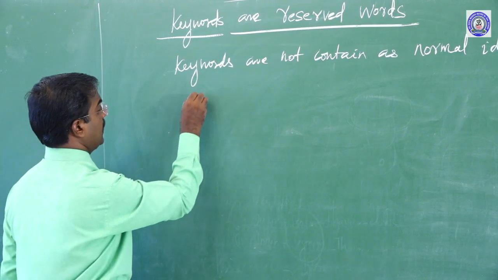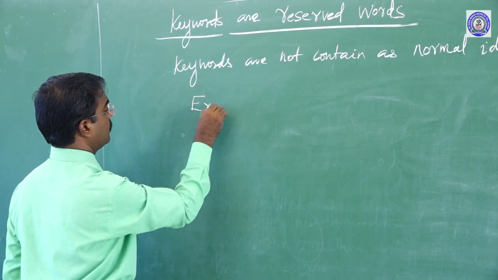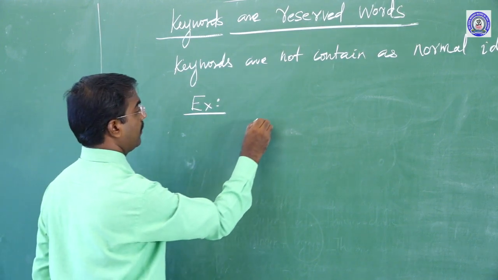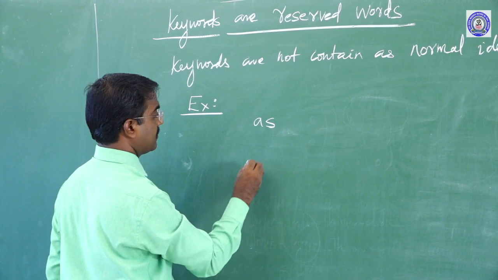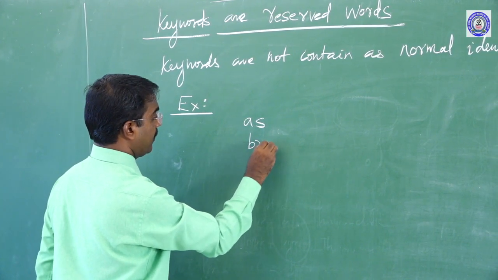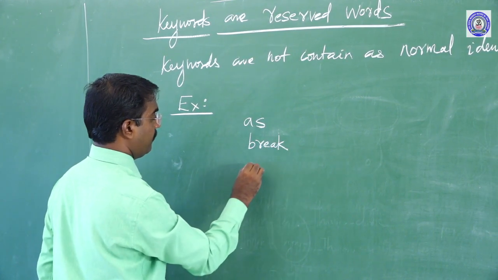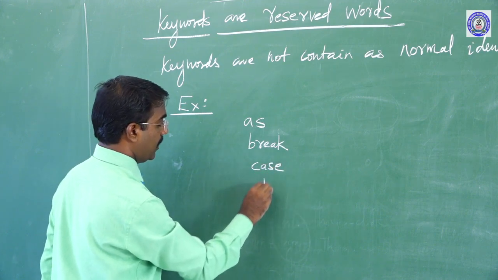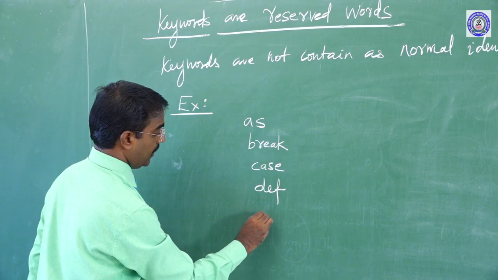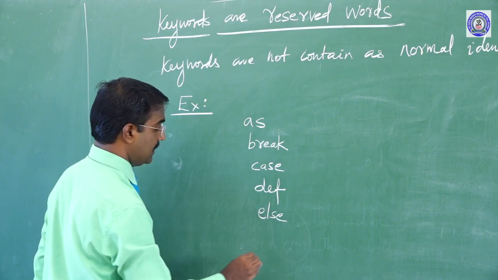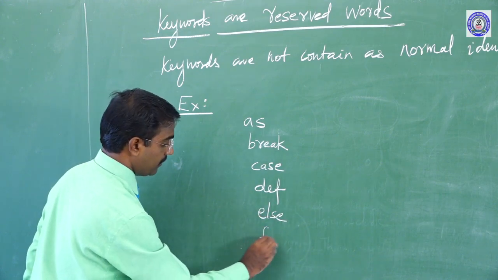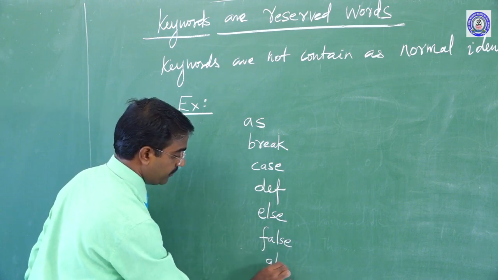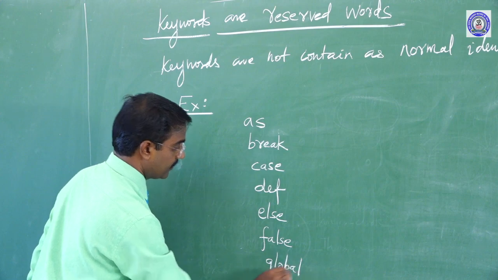Sir, can you give any example, sir? Okay, can I say alphabetically? These keywords are: A for as, B for break, C for case, D for def, E for else, F for false, and G for global.